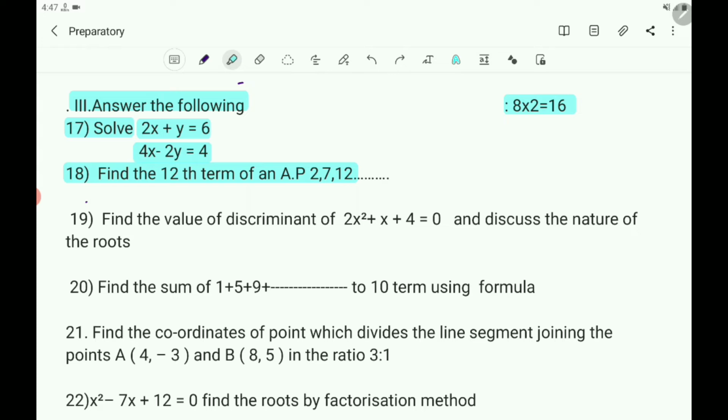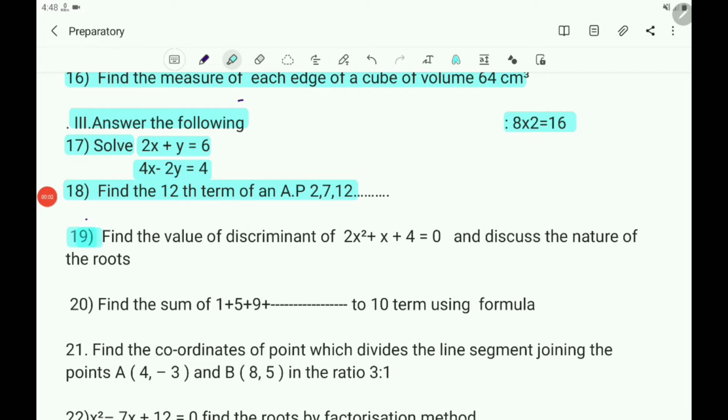Then 19th question: find the value of the discriminant of 2x square plus x plus 4 equals 0 and discuss the nature of the roots. So what is the question? Find the value of the discriminant of 2x square plus x plus 4 equals 0 and discuss the nature of the roots.